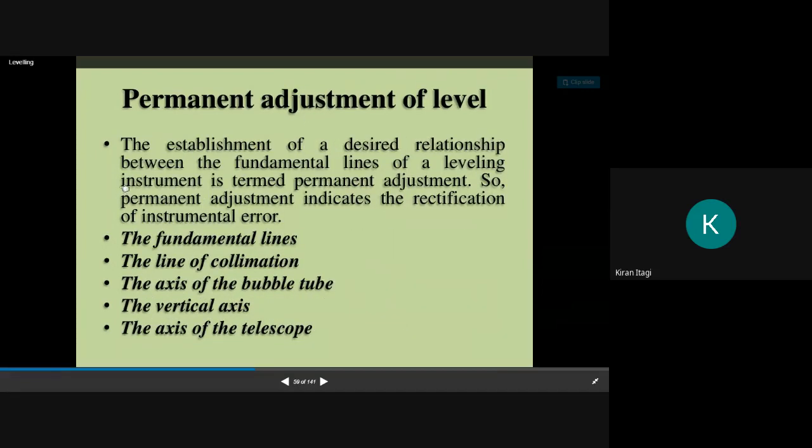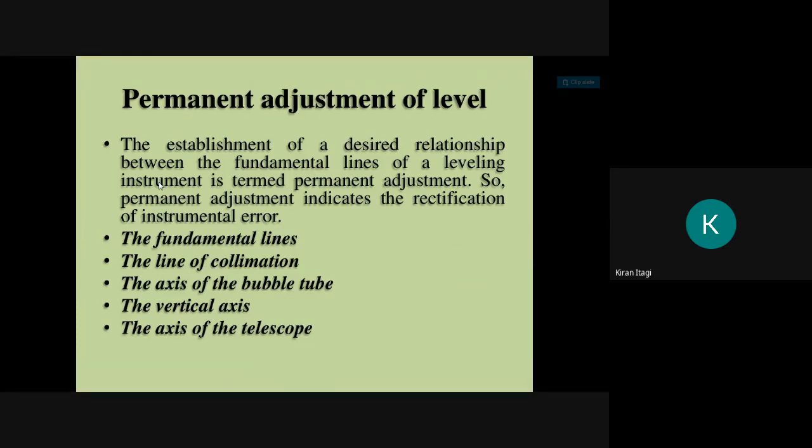Then permanent adjustments: the establishment of the desired relation between the fundamental lines of the leveling instrument is termed as permanent adjustment. So permanent adjustment indicates the rectification of an instrumental error. We have different types of permanent adjustment, that is fundamental lines: line of collimation, the axis of bubble tube, the vertical axis, the axis of telescope.